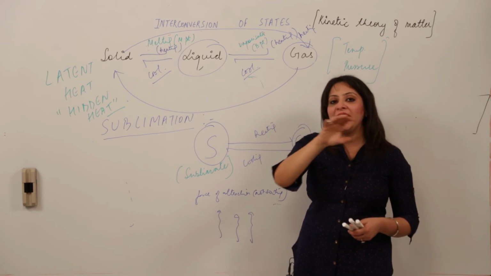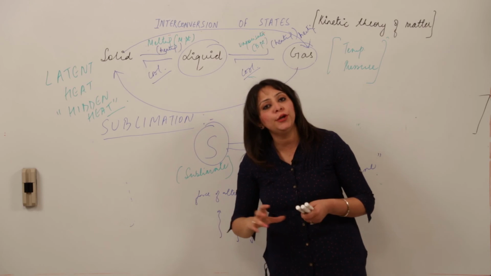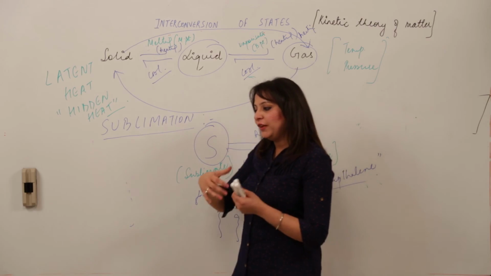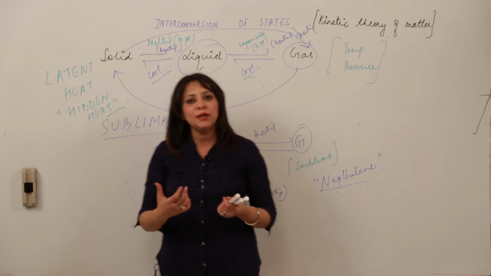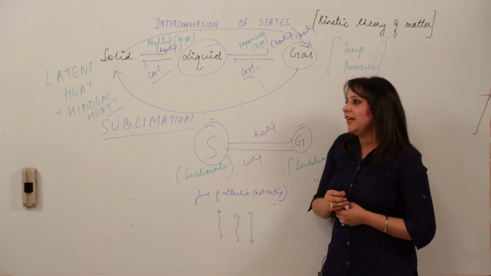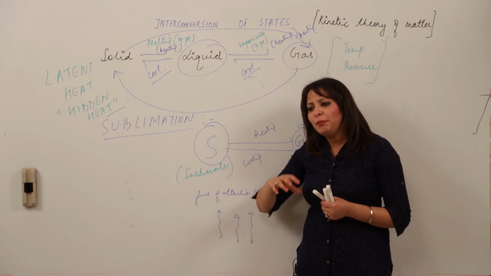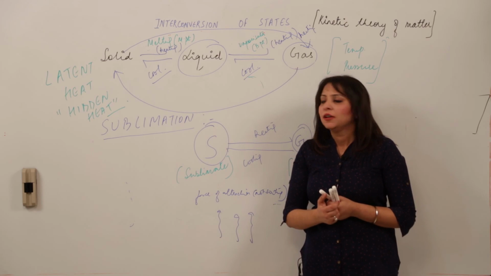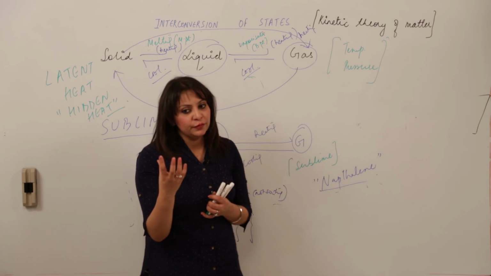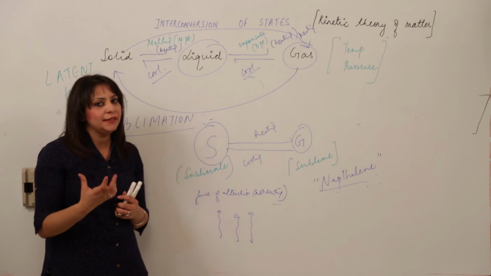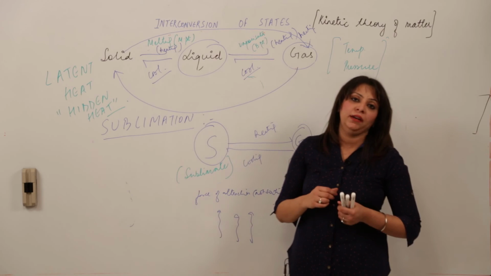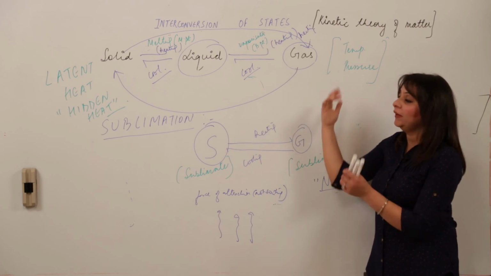See, the melting point of ice is 0 degrees Celsius. The boiling point of water is 100 degrees Celsius. So when you are heating the water at 100 degrees, it changes into vapor, right? Why does the temperature of the liquid not rise? Listen to it carefully. We are taking a sample of water and heating it, but that heat is not actually raising the temperature of the liquid. It is just converting the liquid into gas.